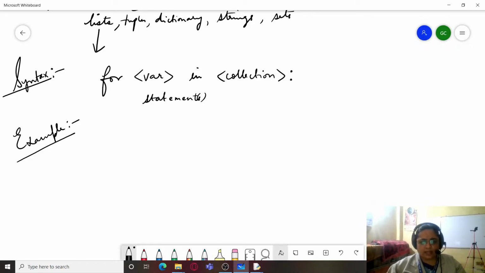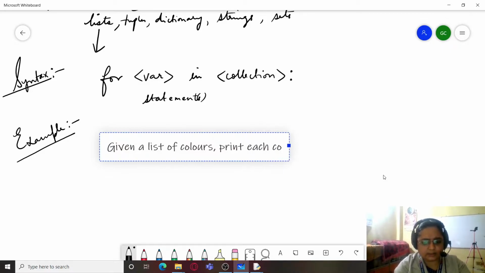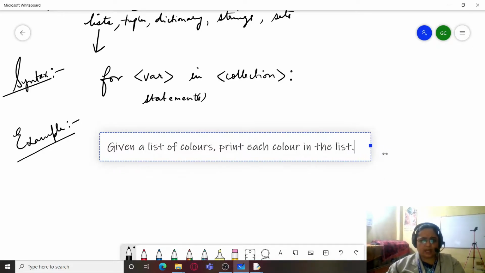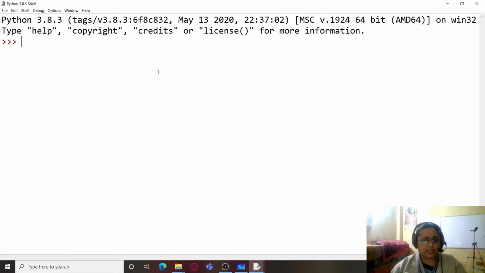Suppose I write a question here. Given a list of colors, print each color in the list. So suppose we have a list. Let us understand this with the help of the interactive mode.